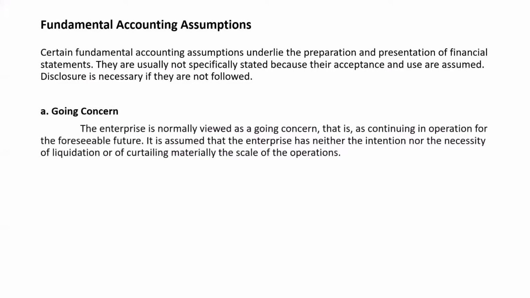The enterprise is normally viewed as a going concern, that is, as continuing in operation for the foreseeable future. It is assumed that the enterprise has neither the intention nor the necessity of liquidation or curtailing materially the scale of the operations. So we assume that the business is going to continue for the foreseeable future, and we are assuming here that the enterprise is not having any intention and necessity for liquidating, that is closing, or curtailing materially the scale of the operation, or reducing the scale of the operation.